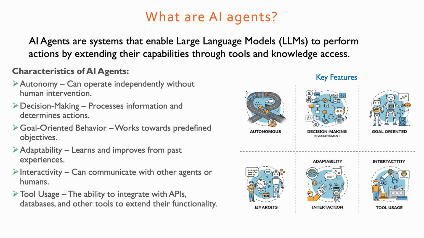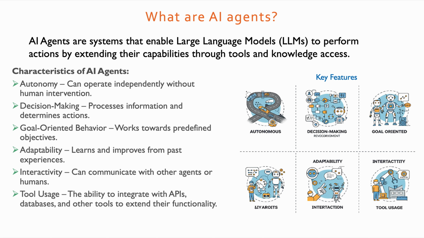So let's have a look at the characteristics of an AI agent. AI agents are autonomous. They can operate independently without human intervention. So if you want to develop a project where human intervention is not required, you can do that using AI agents. So instead of a human, AI agents will be making the decision here. The next feature of AI agents is decision making. They can process information and determine what action is to be taken.